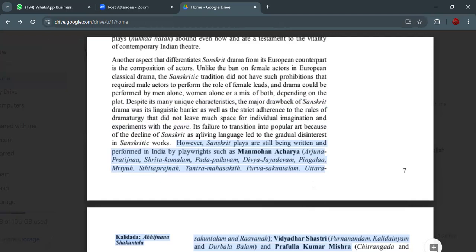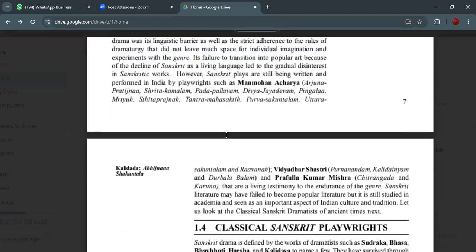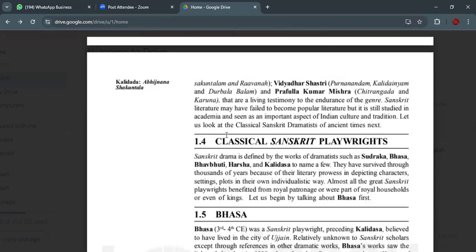However, Sanskrit plays are still being written and performed in India, because there are people who keep their devotion to the language and still write and perform. Who are they? Like Manmohan Acharya, whose works are Arjuna Pradigna, Srida Kamalam, Pada Pallavam, Divya Jayadevam, Pingala, Mrityu, Stida Pranchana, Tandra Mahasakti, Purva Shagundalam, Uttara Shagundalam, and Ravana.